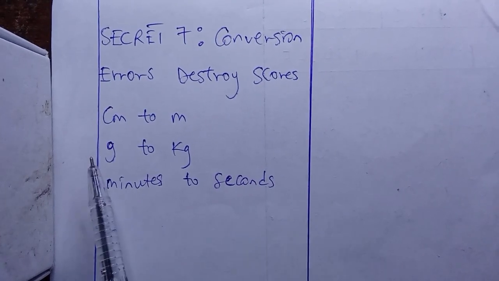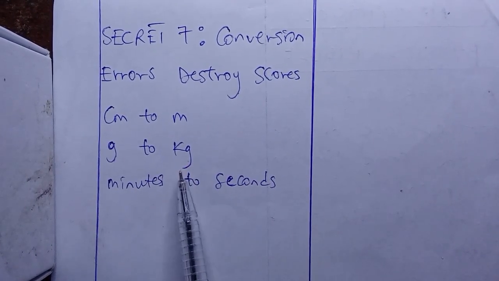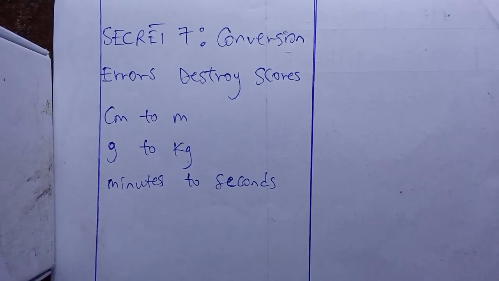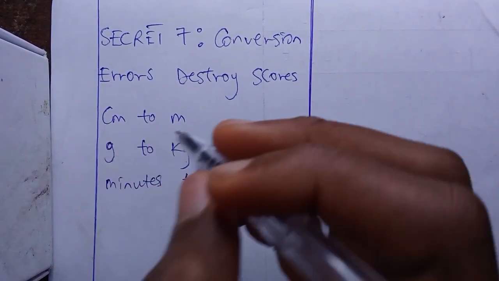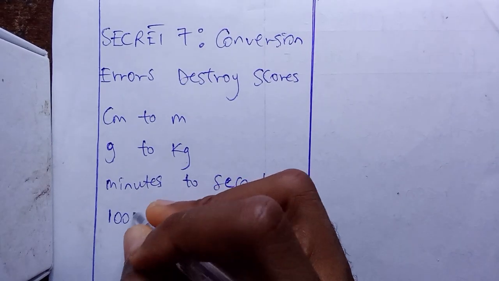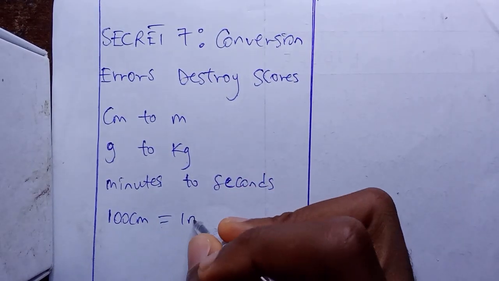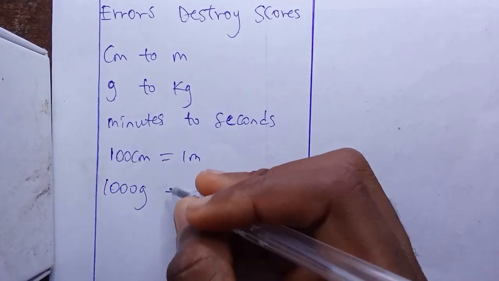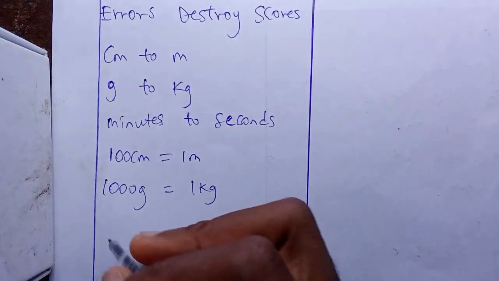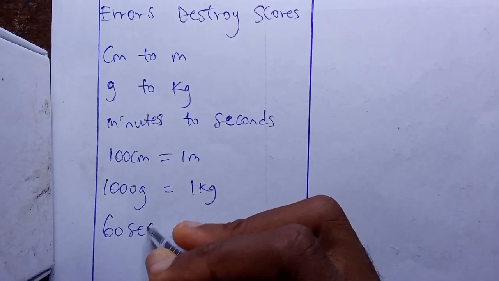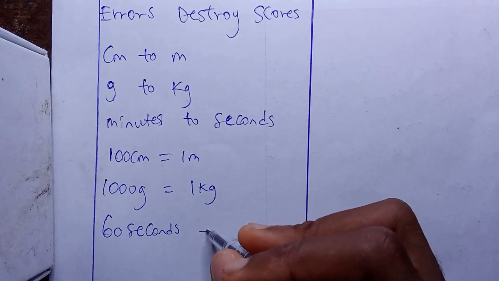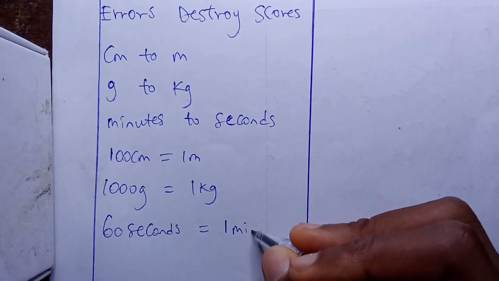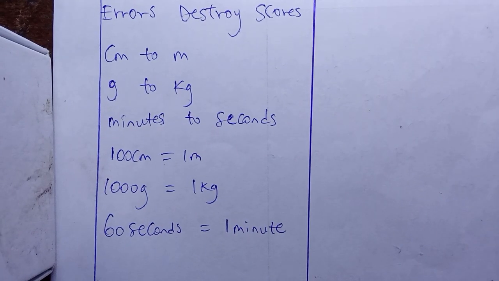As I was saying, you cannot solve with gram, you need to convert it back to kilogram. And you cannot solve in minutes, you need to convert it to seconds. If you don't know your conversions, it will destroy your mark. Converting from centimeter to meter, we have that 100 centimeters gives us 1 meter, 1000 grams gives us 1 kilogram, and 60 seconds gives us 1 minute. These are the correct conversions.